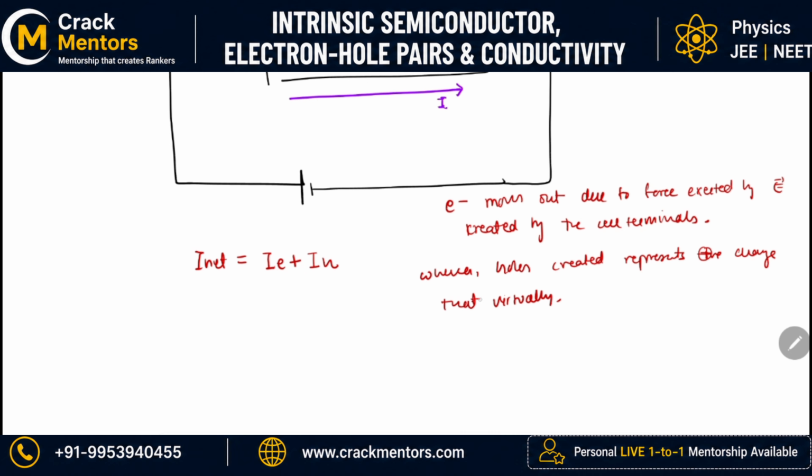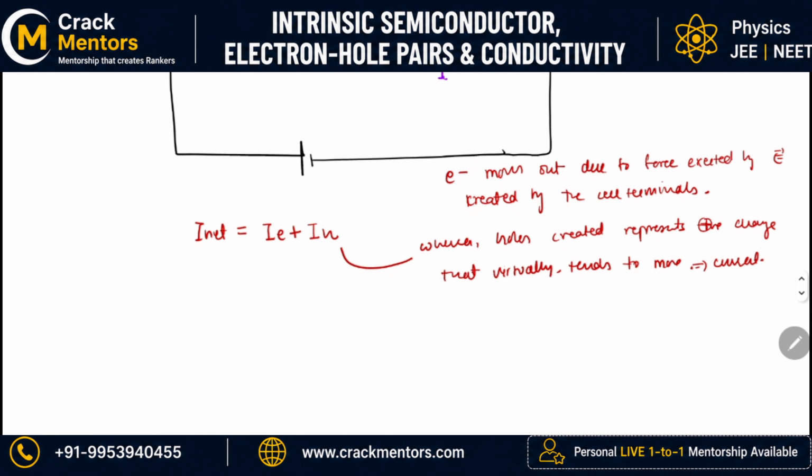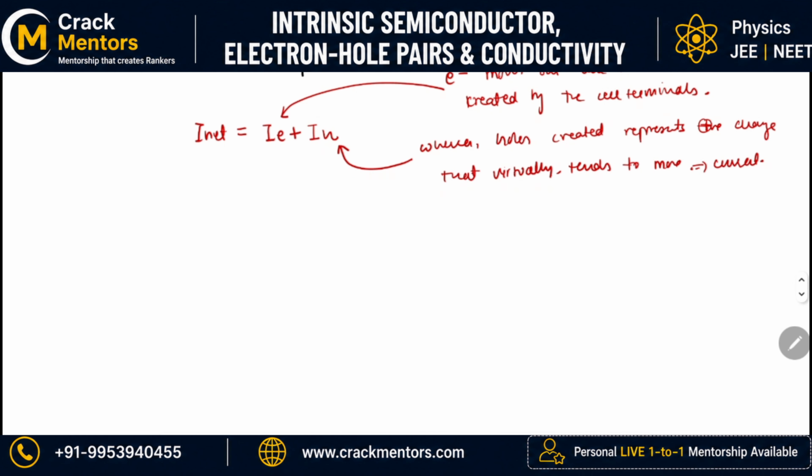But no, it virtually tends to move, which basically shows the direction of current. A current is produced due to a hole, and a current is produced due to the movement of electron.